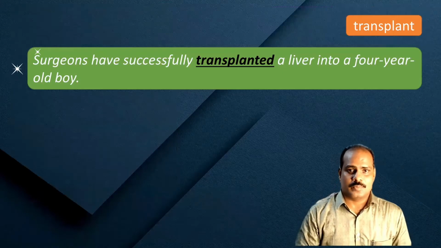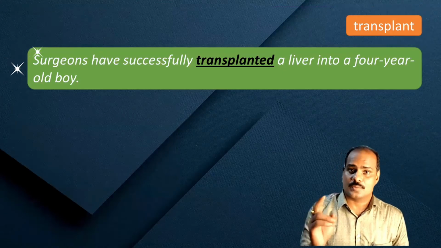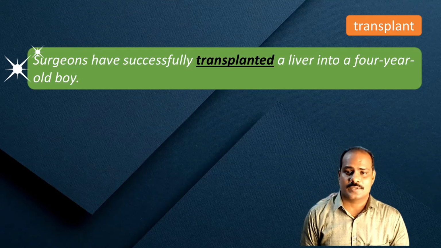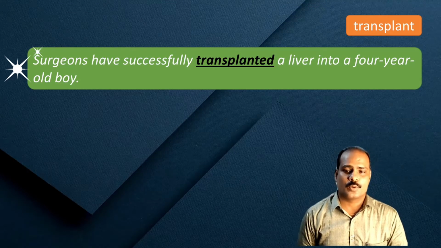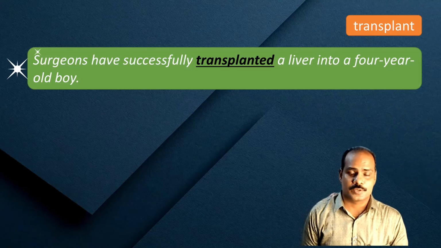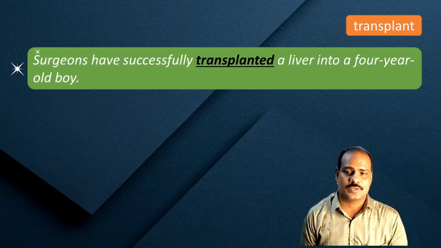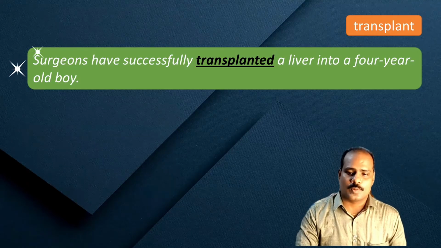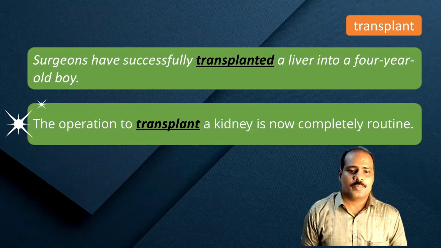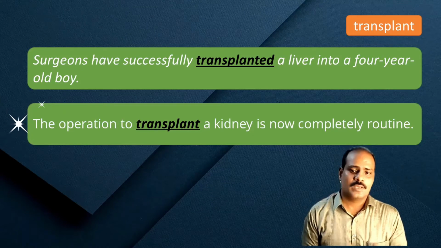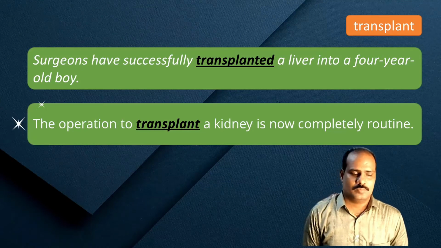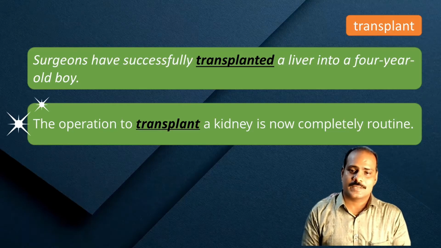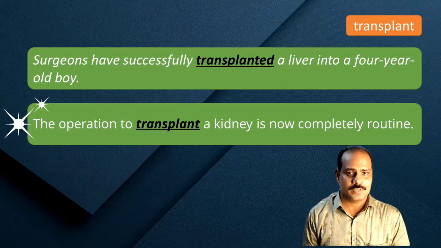Now, we have an example sentence with this one. Actually, we have two example sentences. Surgeons have successfully transplanted a liver into a 4-year-old boy. Let's look at one more example. The operation to transplant a kidney is now completely routine. It has become quite common, quite normal.